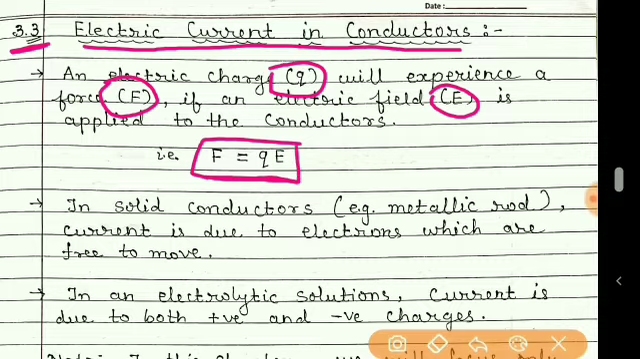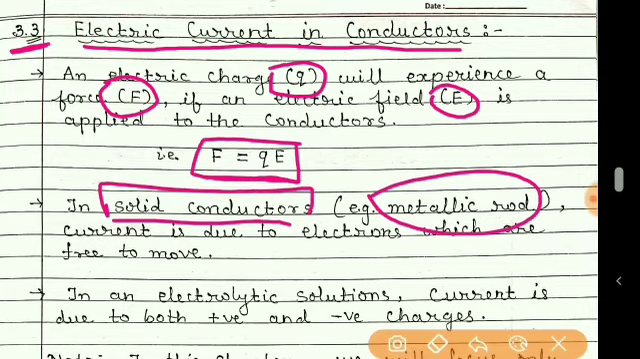So here also, for solid conductors, consider a metallic rod, a rod made up of iron or copper or aluminum, etc. So they are solid conductors. In that, the current is always due to free electrons, and the free electrons move when the electric force is applied on them.